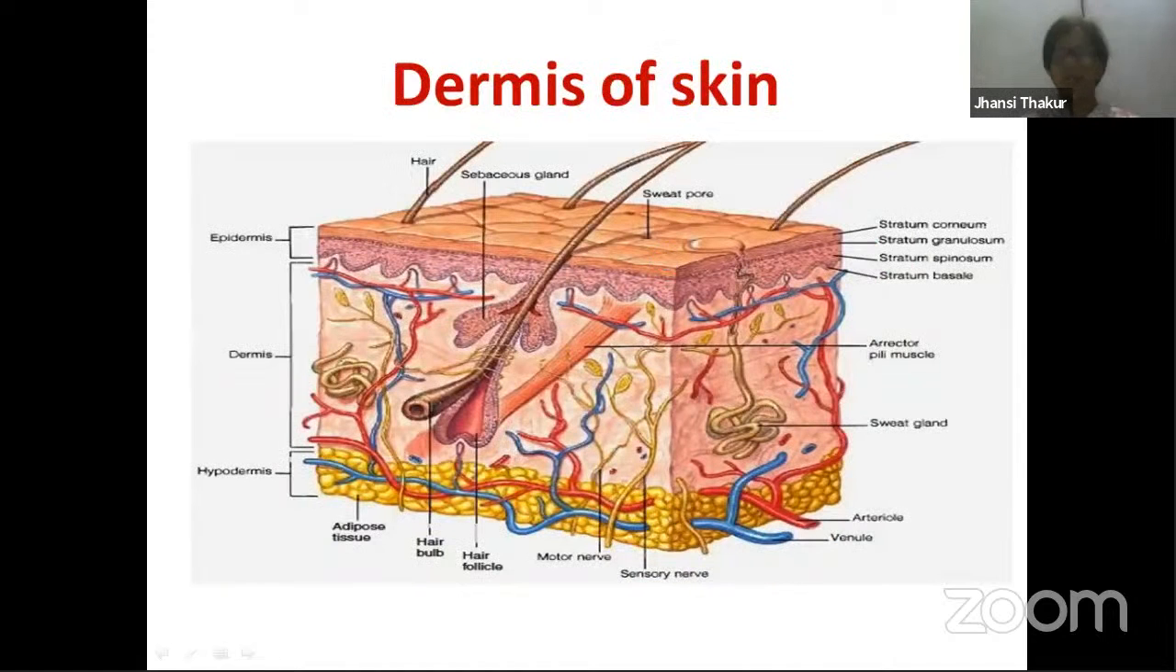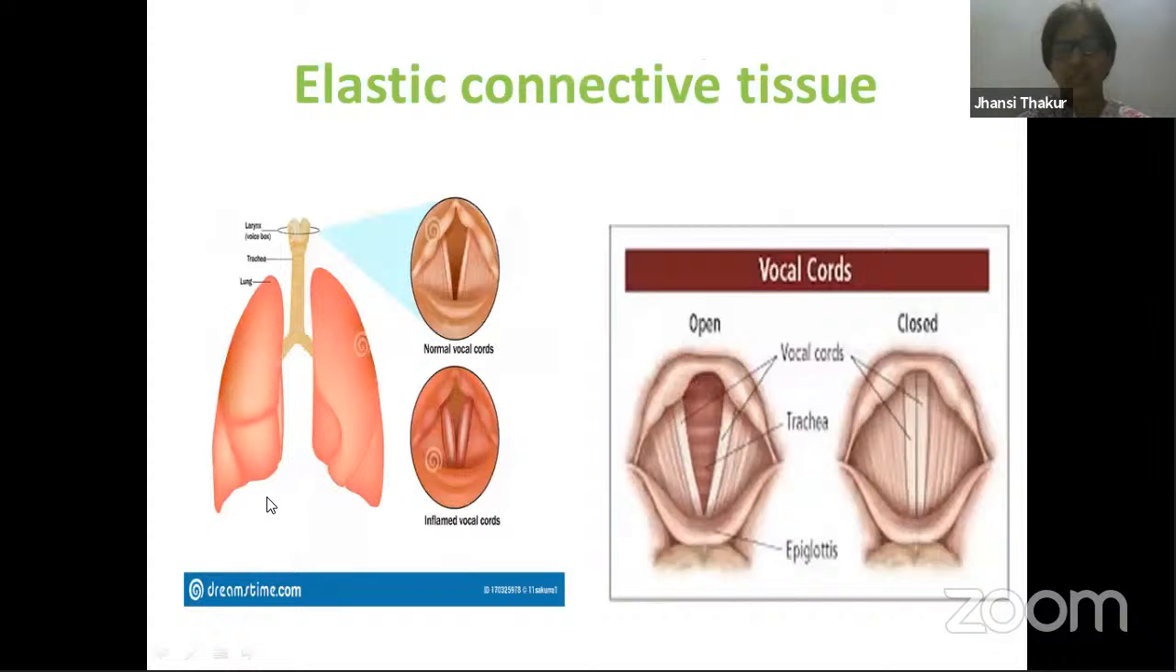Next, the dermis of the skin. We know skin is divided into actually three regions if you go into detail. That is epidermis, dermis, and hypodermis. In the hypodermis, we have already seen adipocytes, adipose tissue is present over here. This tissue that you are talking about, the dermis, all of this is made up of connective tissue, dense irregular connective tissue.